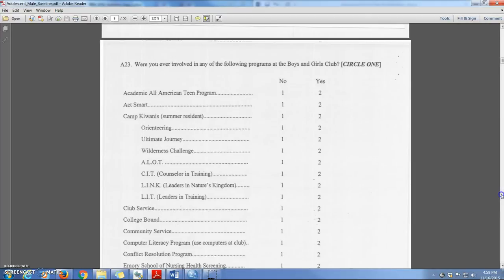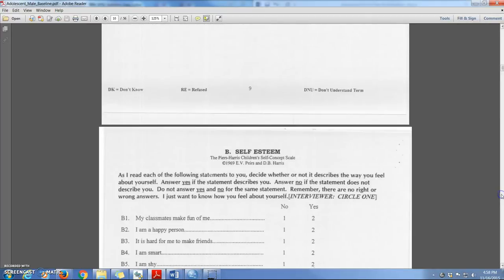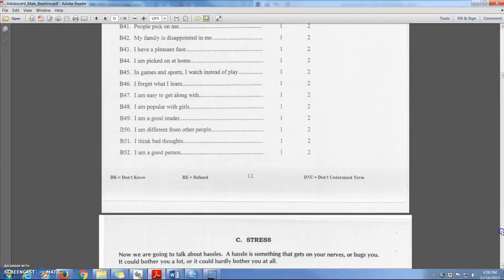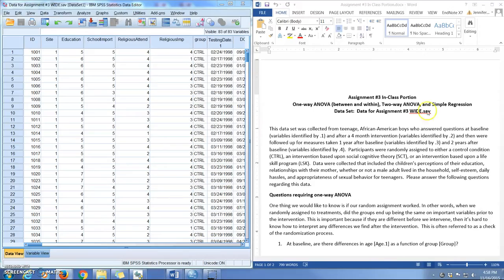And then after you get through some of this demographic information, you start to have some questionnaires. So there's questionnaires that give us data on self-esteem, questionnaires that give us data on stress, various things like that. The questions that we're going to go through are going to require one-way analysis of variance, two-way analysis of variance, simple regression, and of course both between and within repeated measures. And the data file has this name, and I've made that accessible to you.